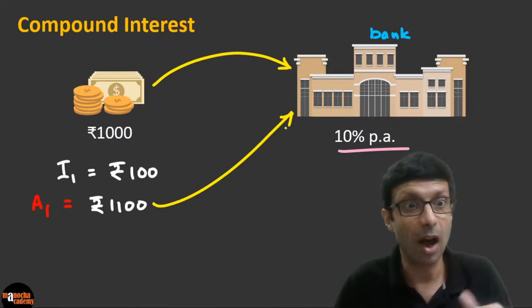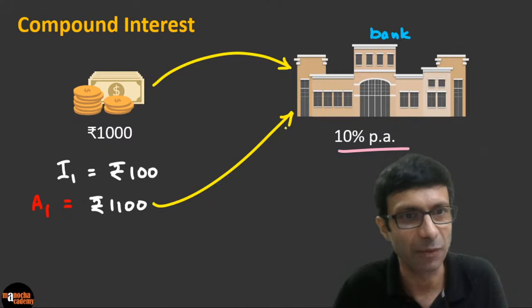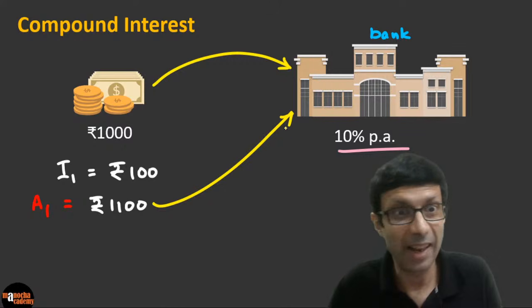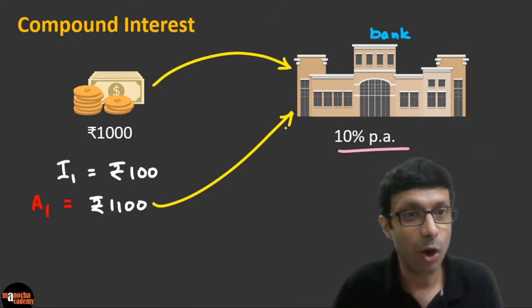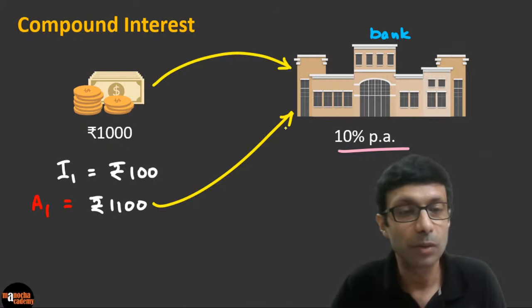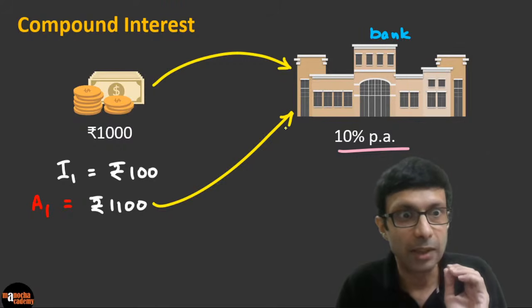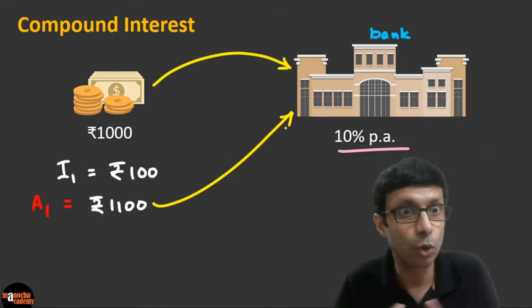Does that make sense? After 1 year, how much money does the bank have? Does it have 1,000 from you or 1,100 from you? 1,100, right? So now if it's going to take 10%, how much interest will you get in the second year? So guys, you have deposited 1,100, not 2,100.